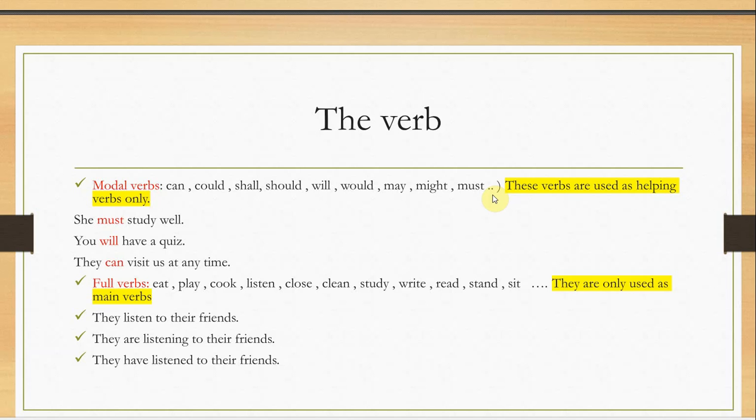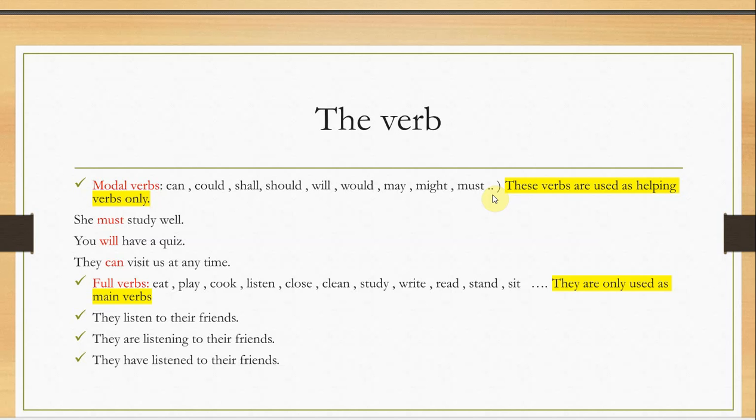So here you have it: can, could, shall, should, will, would are always used as helping verbs. Why? Because I can never depend on them alone to get a complete sentence. I can never say "I can today." I can do what today? Or "you will tomorrow." If it's a conversation, I can say okay, because I can understand what you mean. But what you mean, yeah.